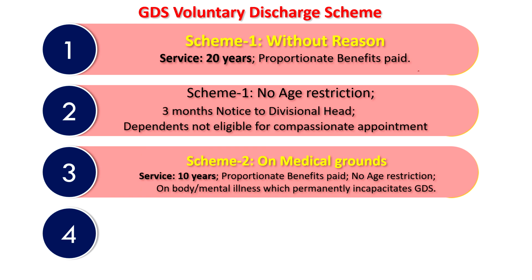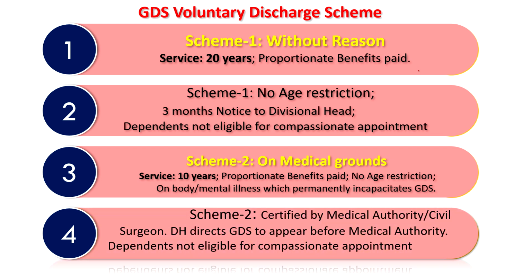Second scheme is also there, on medical grounds. A minimum of 10 years of service should be there in GDS, and proportionate benefits will be paid, and no age restriction is there. On bodily or mental illness which permanently incapacitates the GDS, in such a case they can go on discharge. In scheme 2, the medical ground scheme, it is certified by the medical authority or civil surgeon, and the divisional head directs the GDS to appear before the medical authority. Dependents are not eligible for compassionate appointment in this case also. So this should be kept in mind.